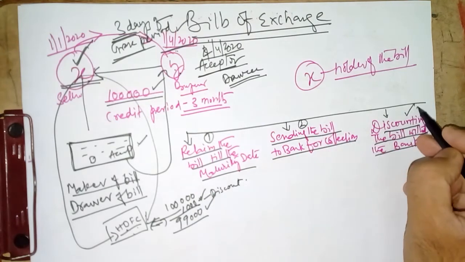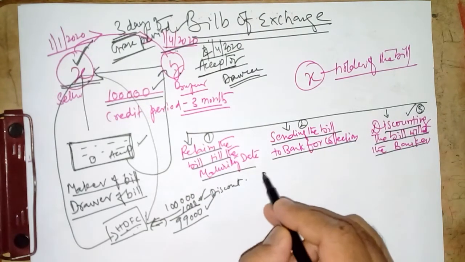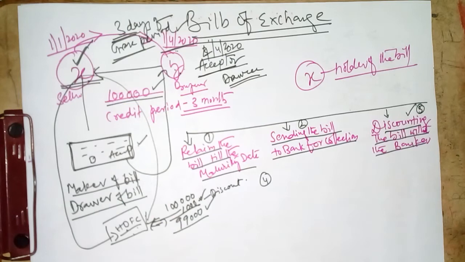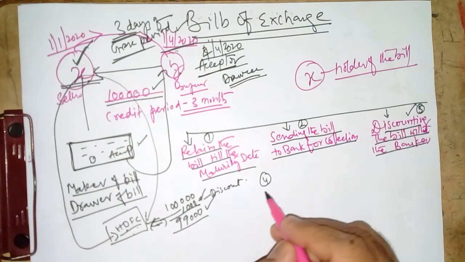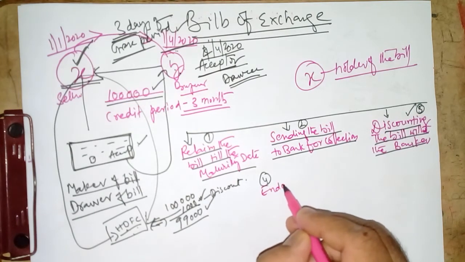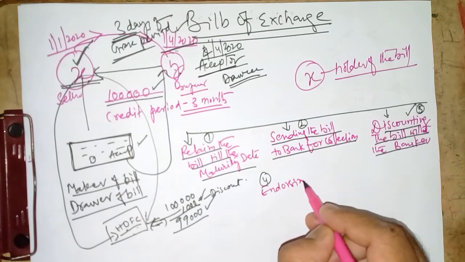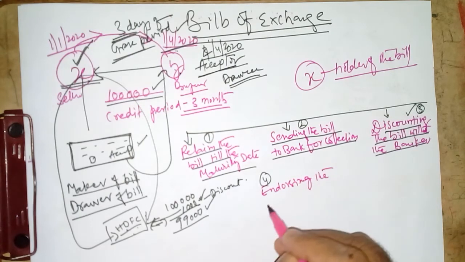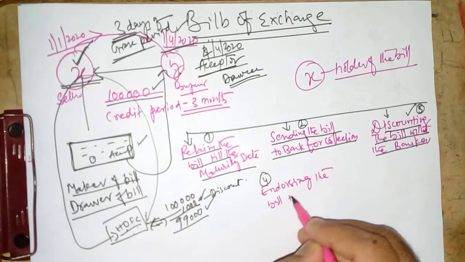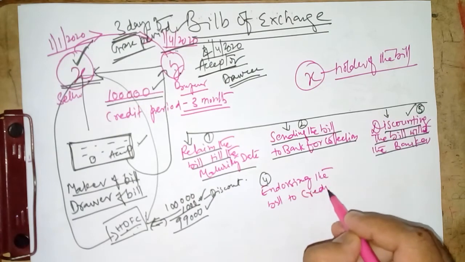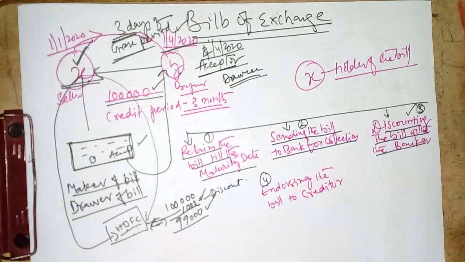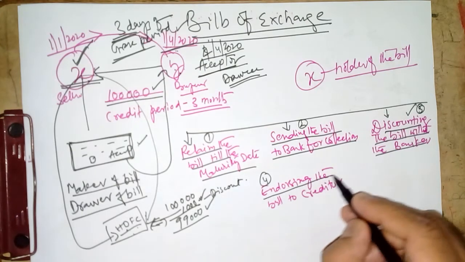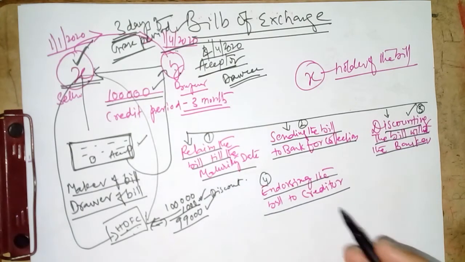Option 2, option 3, then option 4. What is this option 4? Endorsing the bill to creditor. What do you mean by endorsing the bill to creditor? So here,